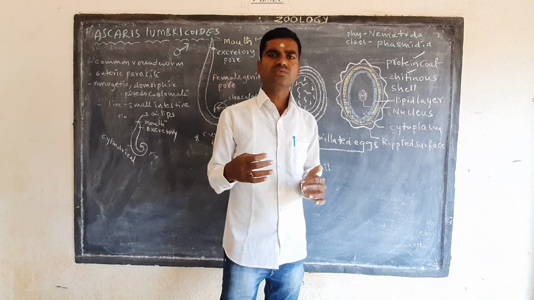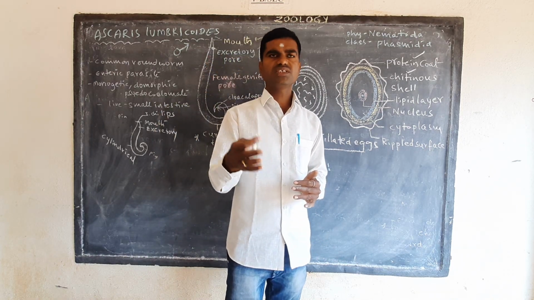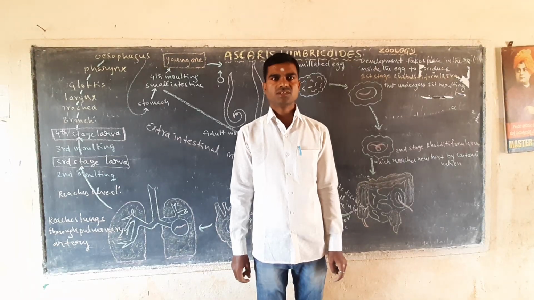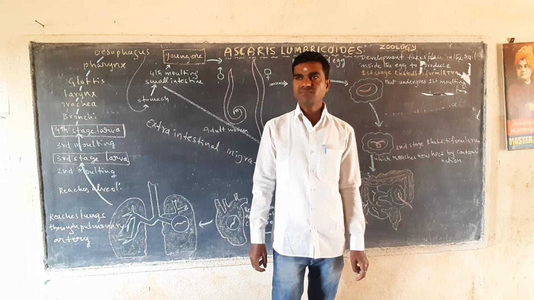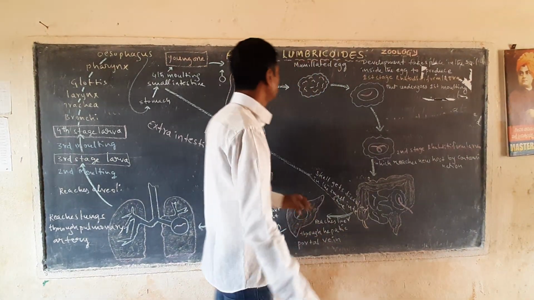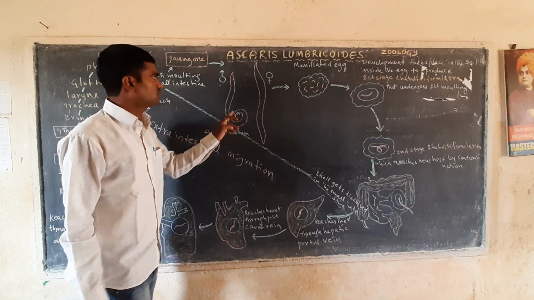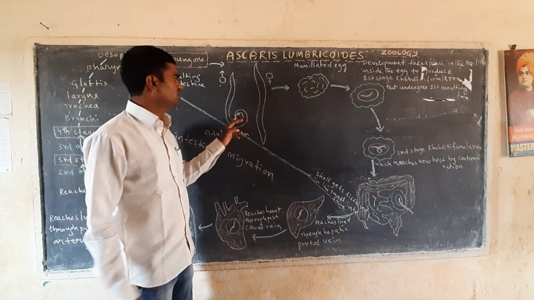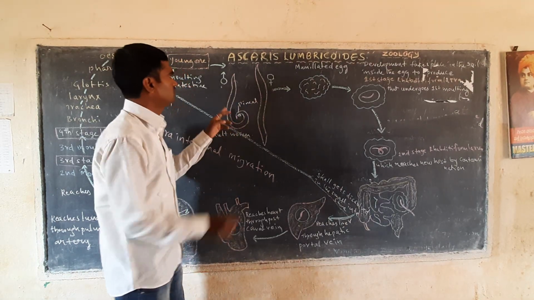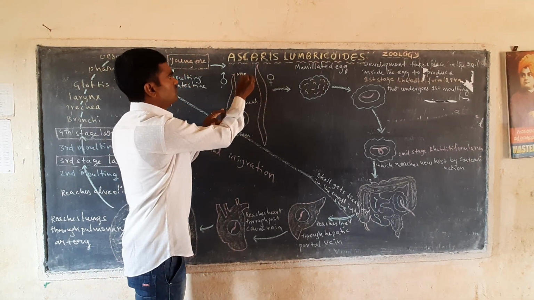Okay, now we will discuss the life cycle of Ascaris lumbricoides. This is the life cycle of Ascaris lumbricoides. Now this is called a male, and this is called a female. These are called copulatory spicules. This is the mouth region.